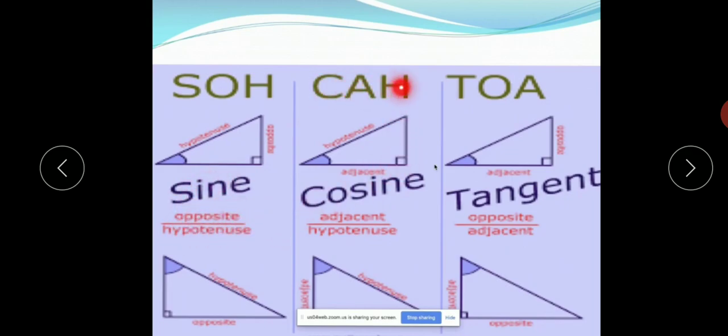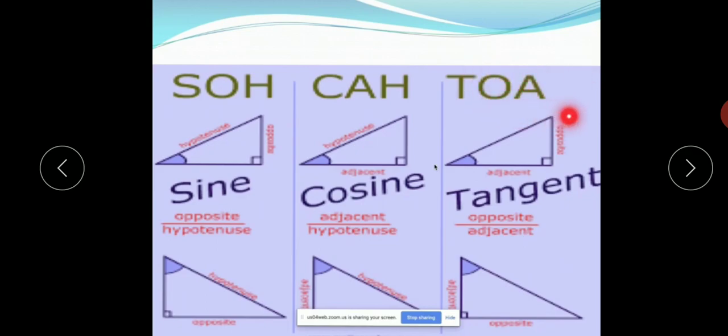Similarly, CAH means in a right angle triangle, cosine will be equal to the adjacent, that is the side next to the angle, upon hypotenuse. If the angle is changed, then the adjacent side will also be changed. Hypotenuse remains the same.